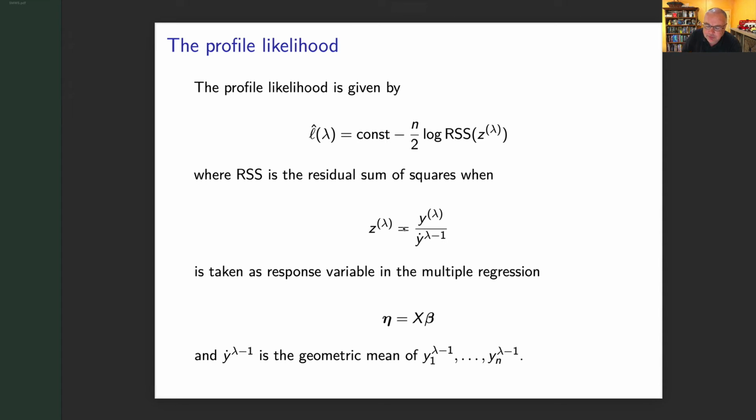That is your geometric mean. You take each of your observations and you raise it to the power lambda minus 1, and you calculate the geometric mean. What's the geometric mean? If I have n of them, I multiply them all together, and then I take the nth root. That's what I mean by geometric. So arithmetic mean, add them all up, divide by how many. Geometric mean, multiply them all together, take the nth root.